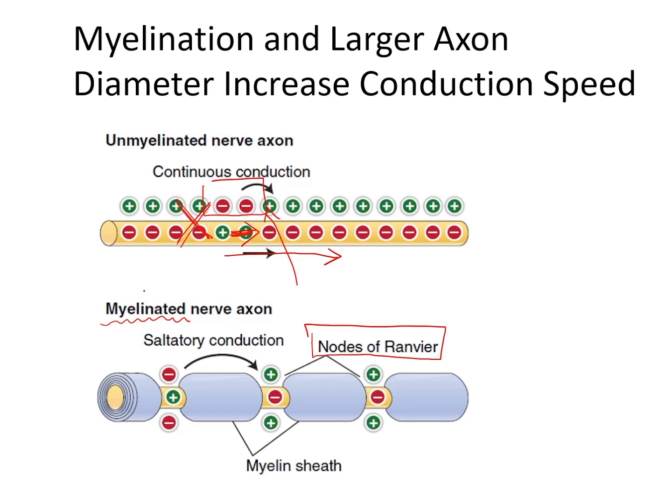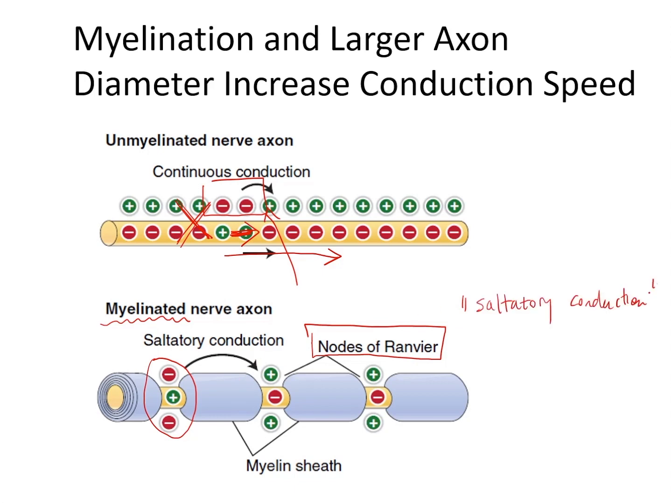And that's because the voltage-gated sodium channel expression is clustered here in the unmyelinated node of Ranvier. And this is a process that is then called saltatory conduction, as the voltage bounces from one node to the next.